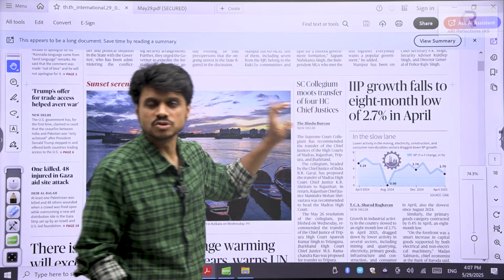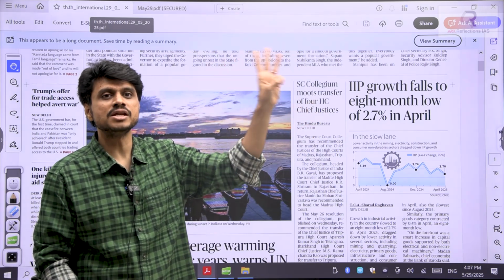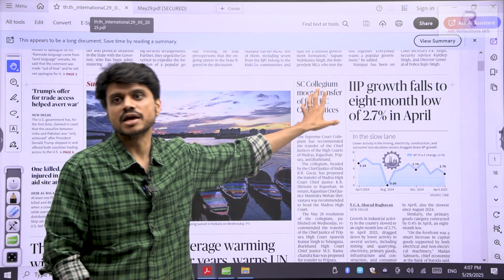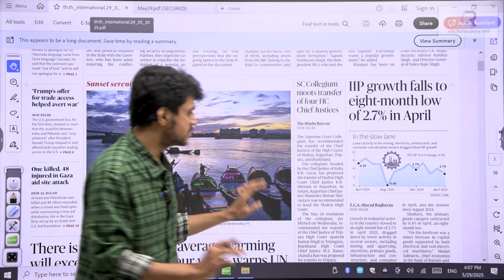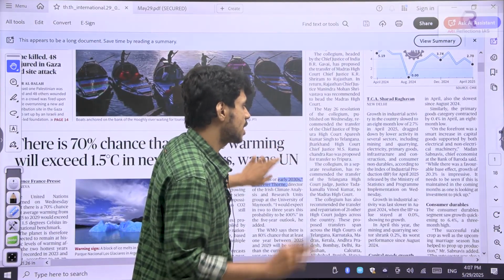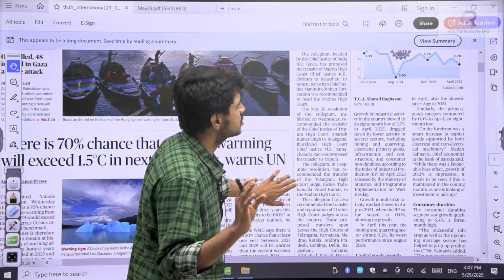Okay, in the core sectors, we have seen 8 industries. In the same way, in the IIP, there are manufacturing, mining, and electricity. These are the 3 core things that are present in the IIP index. So, what are the things that I remember here in the IIP? It is given by the Ministry of Statistics. Primarily, it comprises manufacturing, mining and electricity. Rest of the things are not that important.